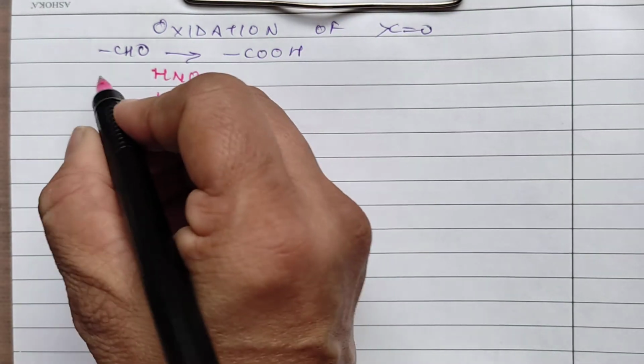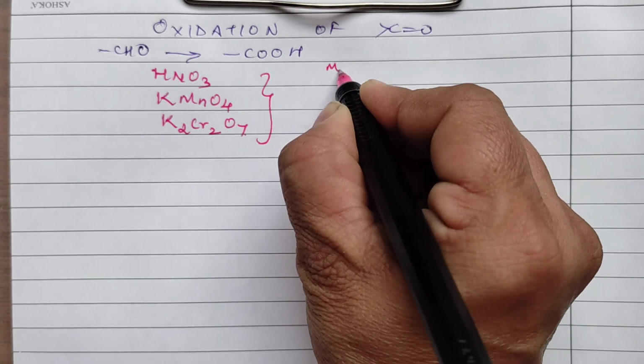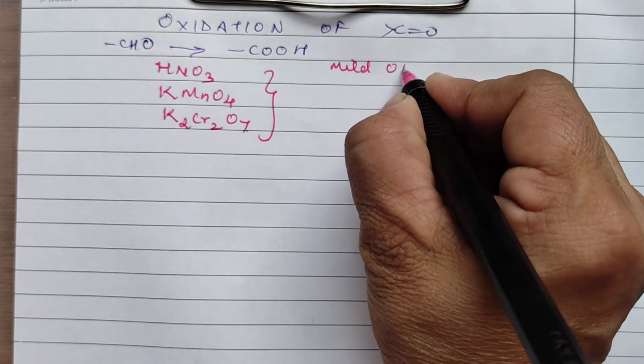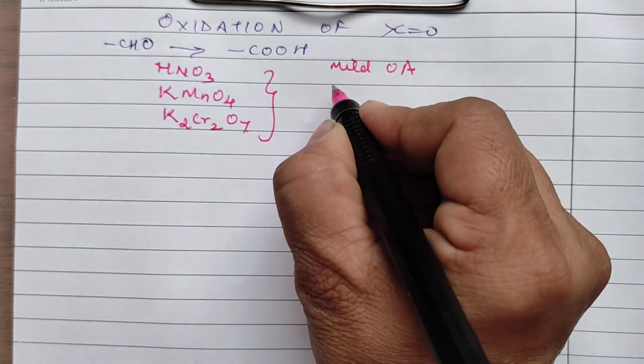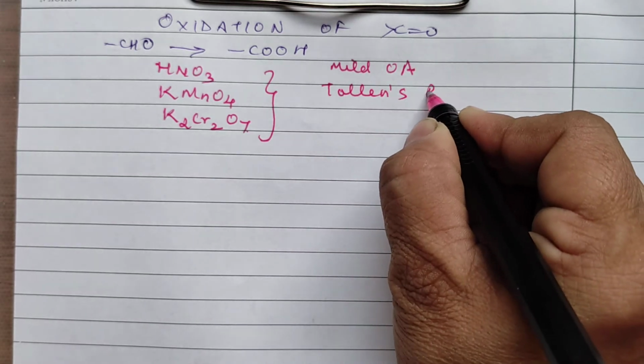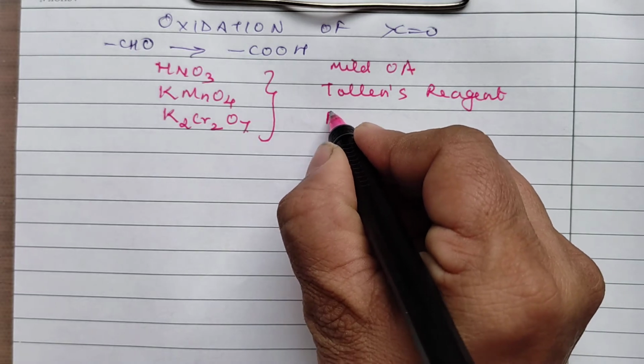And for aldehydes, instead of using these, we can also use mild oxidizing agents. Which mild oxidizing agents are we talking about? We can use Tollens reagent. What is Tollens reagent? We will be discussing that just now.